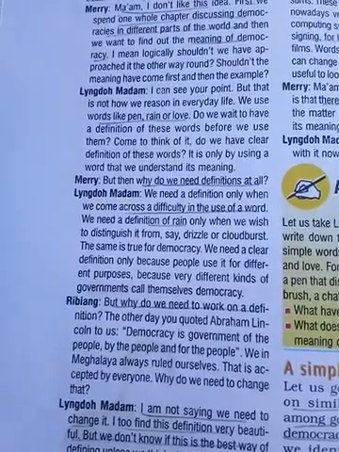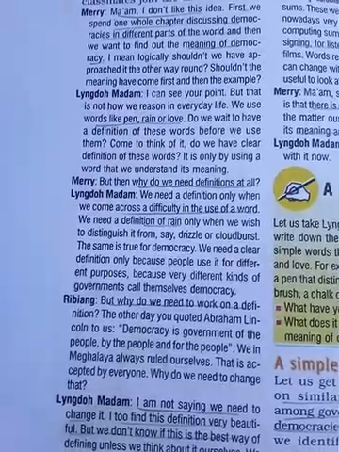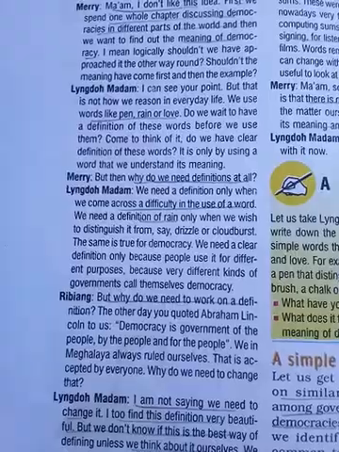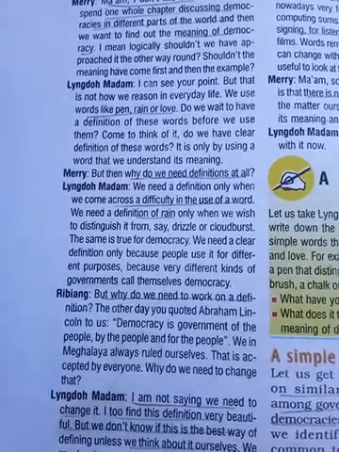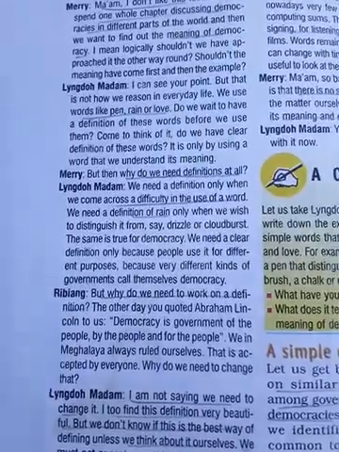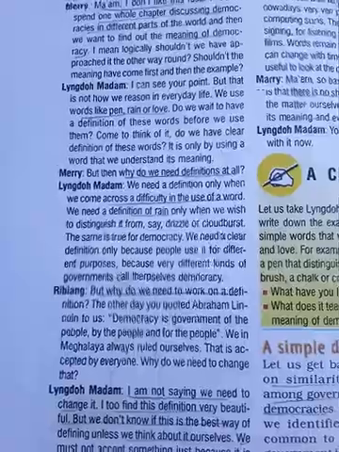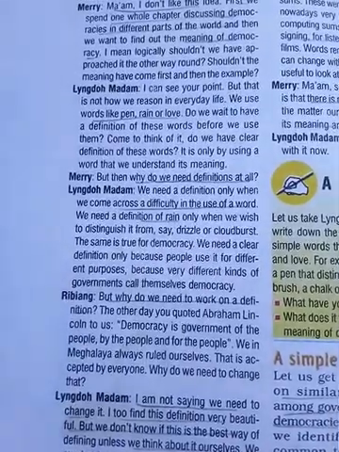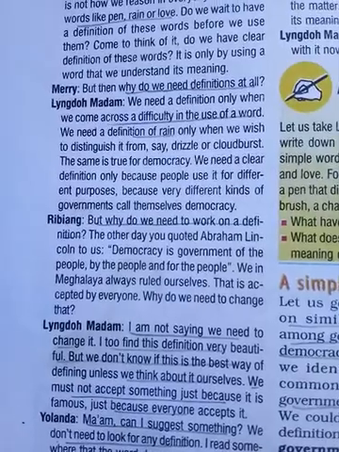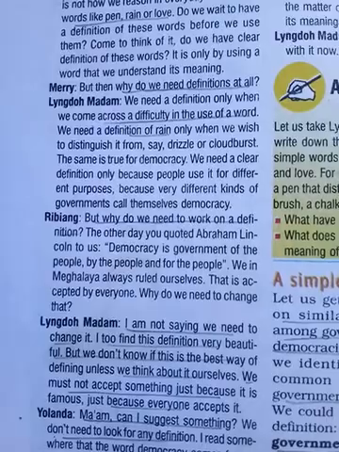Yes, we already know that Abraham Lincoln gave a definition of democracy. So the student is saying that it has been given, so why not accept it, since everyone accepts it? Why do we need to change it? Let us see. The madam replies, "I'm not saying we need to change it." So the madam is telling us that we don't need to change it.